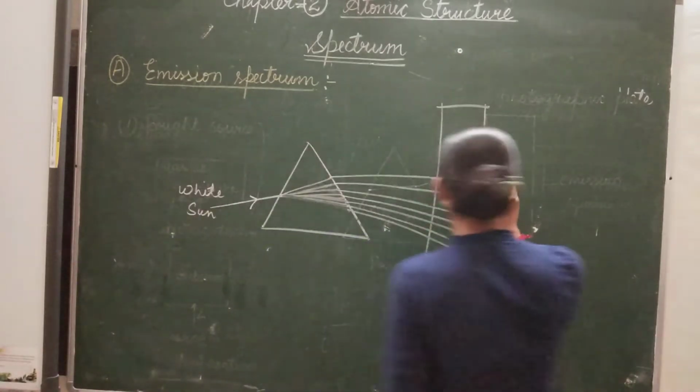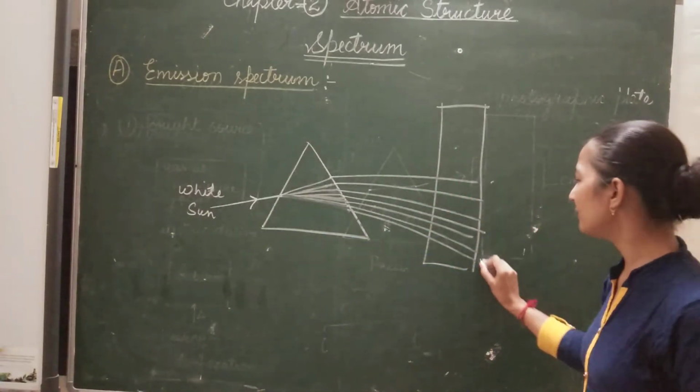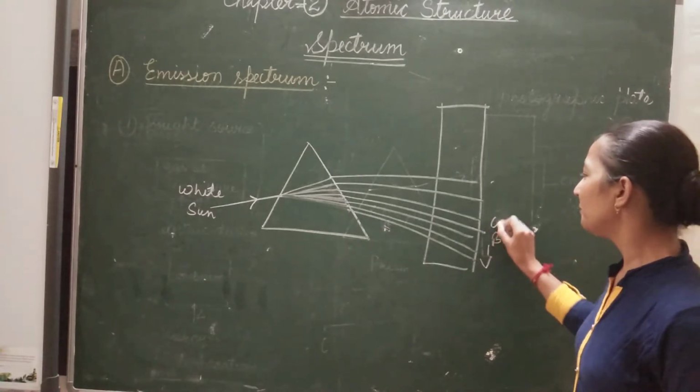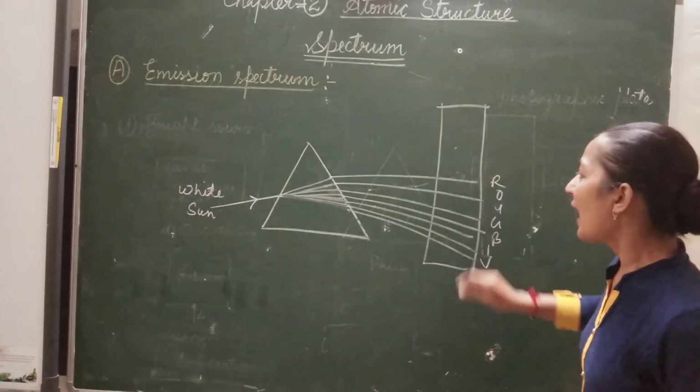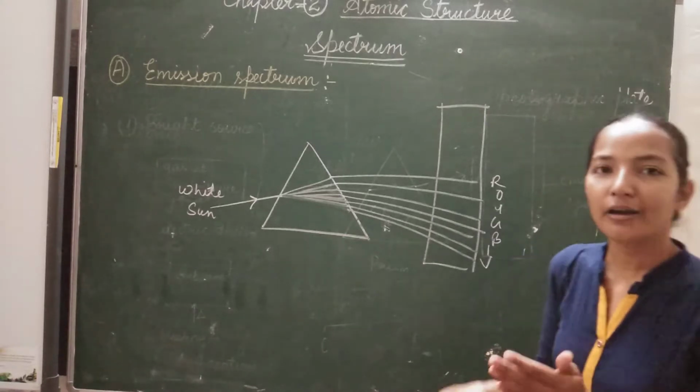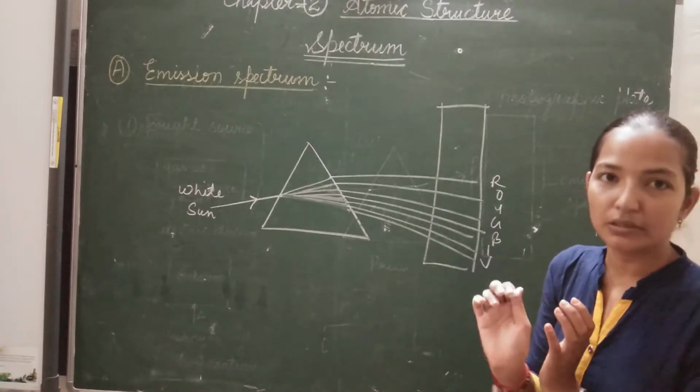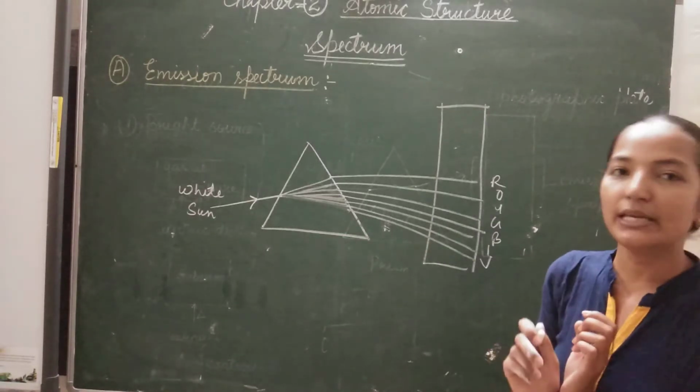Here we obtain the 7 component colors in the pattern of VIBGYOR, and all these colors are mixed or overlapped with each other.